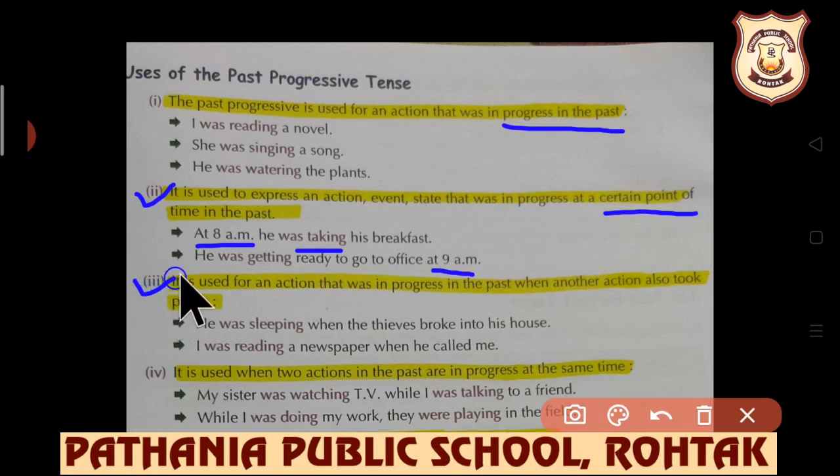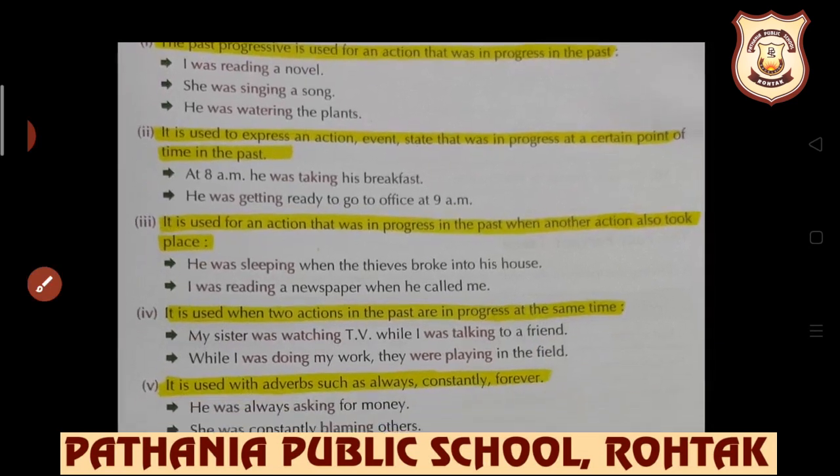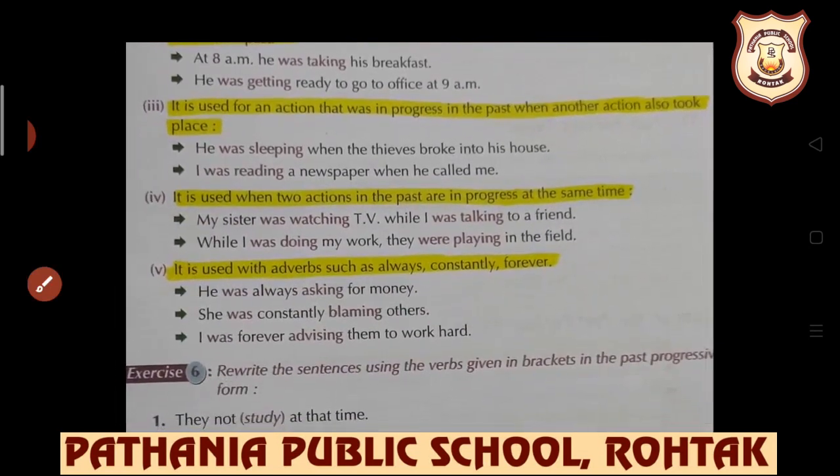Next use is it is used for an action that was in progress in the past when another action also took place. He was sleeping when the thief broke into his house. There are two actions. One action was going on and another took place. I was reading a newspaper when he called me. When he called me, what I was doing? I was reading a newspaper.